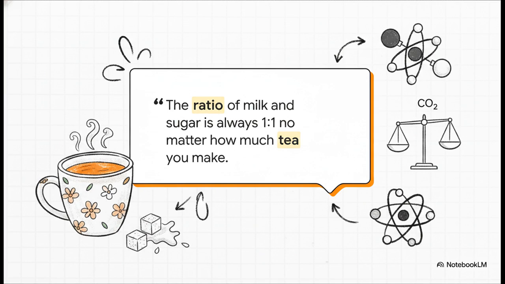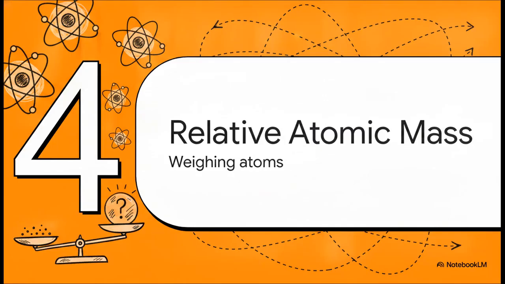Take carbon dioxide. The mass ratio of carbon to oxygen is always 3-to-8. Whether you have one tiny molecule of CO2 or a million of them, that 3-to-8 mass proportion never, ever changes. Which brings us to Section 4, relative atomic mass. How exactly do we go about weighing the invisible?